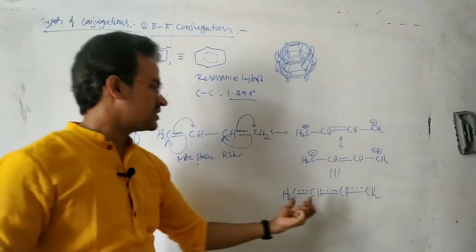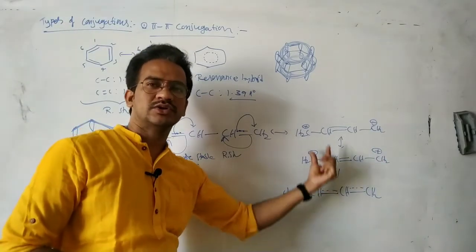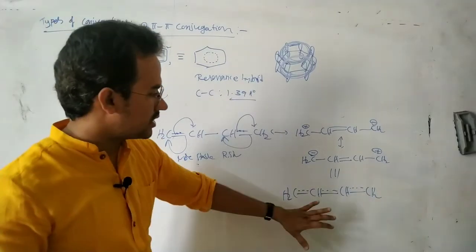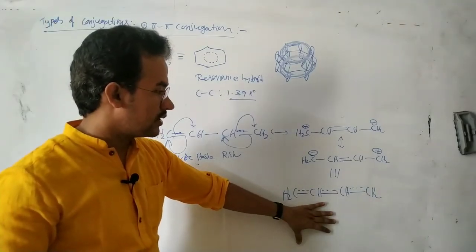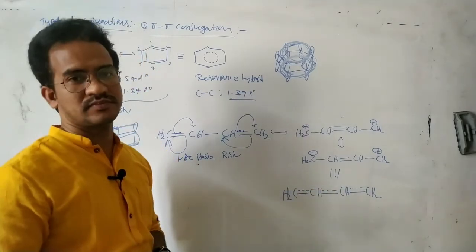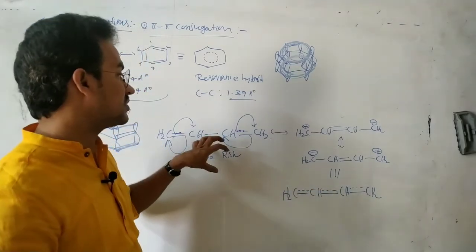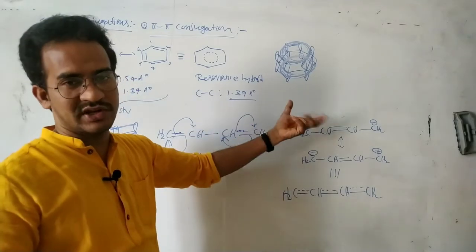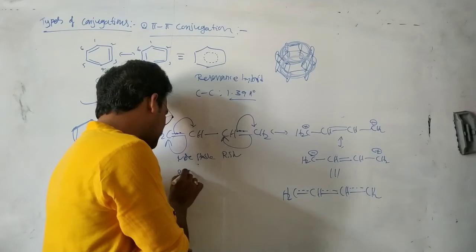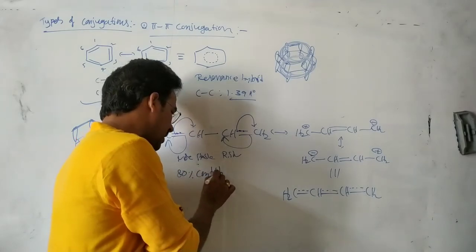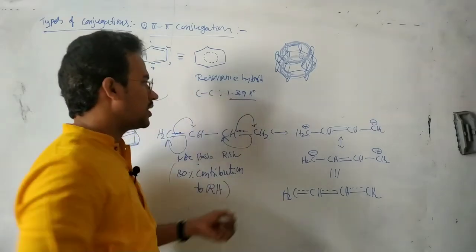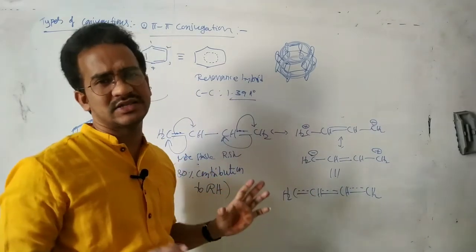Now in this case, the resonance hybrid is not an equal contribution of all three resonance structures. The resonance hybrid has more contribution from this structure. That means this more stable resonance structure contributes more to the resonance hybrid, for suppose nearly 80% contribution. Now here 10%, here 10%, very small percentages.